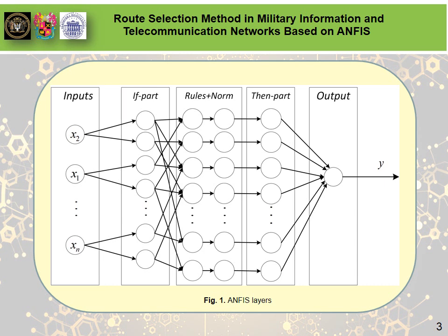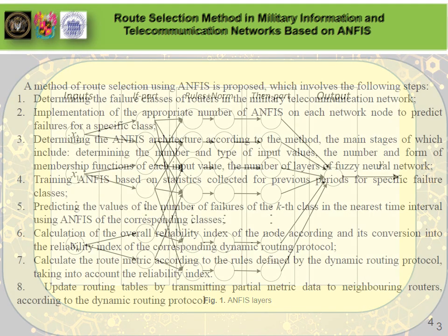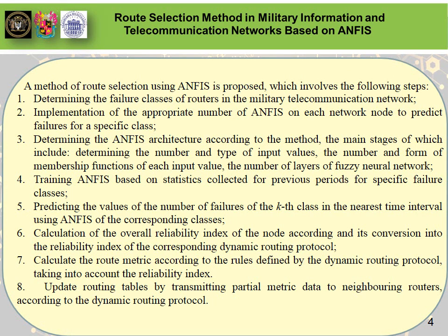Figure 1, Slide 3. A method of route selection using ANFIS is proposed, which involves the following steps. Slide 4. The basis of any dynamic routing protocol is the calculation of the route metric. We propose to use such a routing protocol that considers the reliability index when calculating the route metric. In addition, the proposed method can be used for new dynamic routing protocols. One of the existing protocols that considers the reliability in the calculation of the overall metric is EIGRP. However, the reliability index in this protocol is taken into account only if the network topology changed.